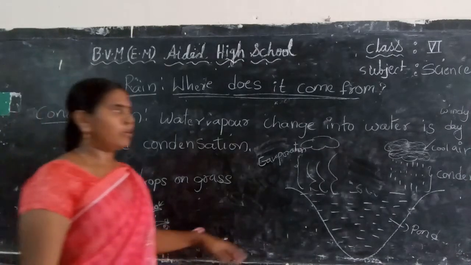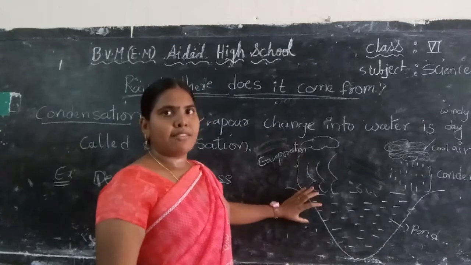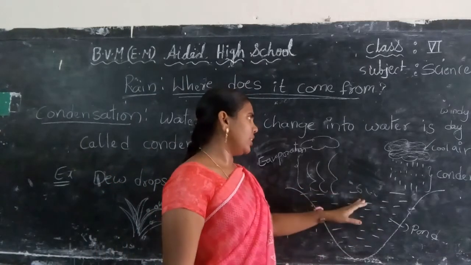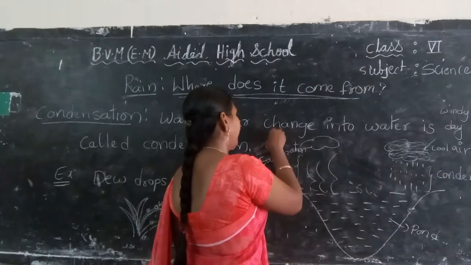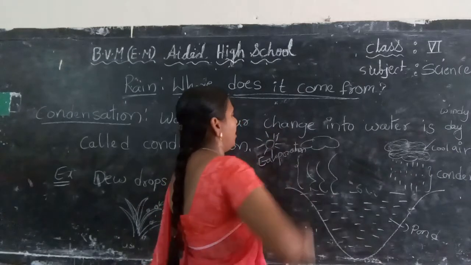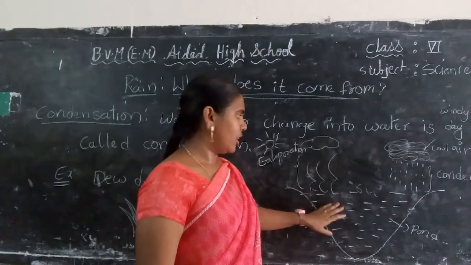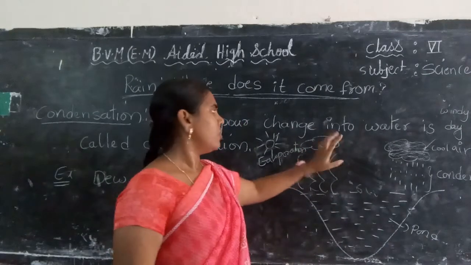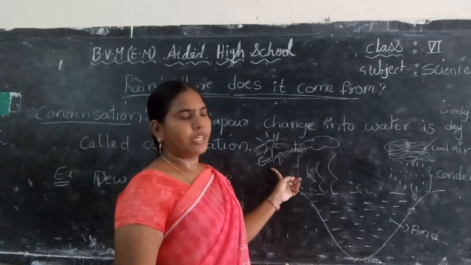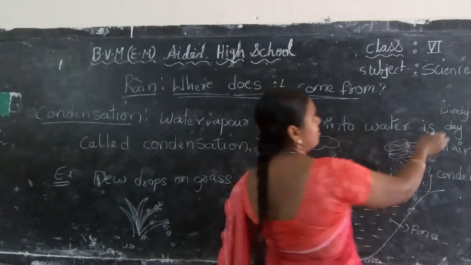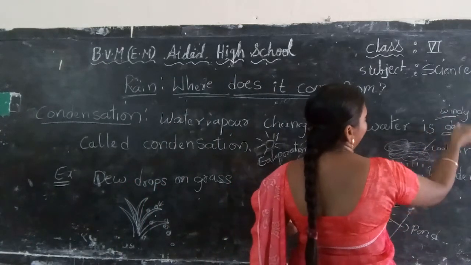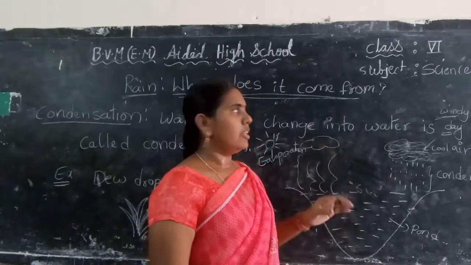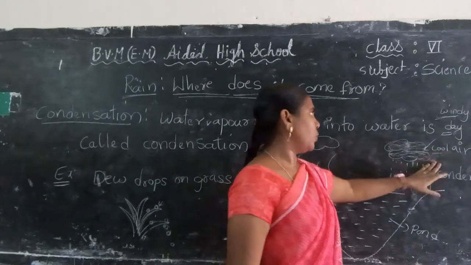And the next example, water bodies like seas, ponds, etc. On a sunny day this water changes into water vapor and forms clouds. So this is called evaporation. On a windy day the wind blows very cool.